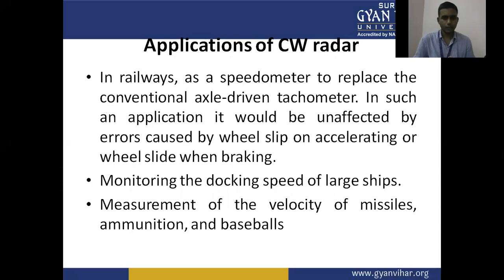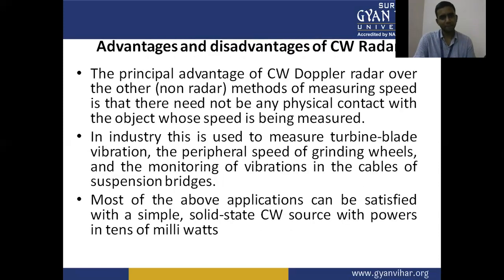CW radar is generally used for monitoring the docking speed of large ships. Measurement of the velocity of missiles, ammunition, and baseballs. Another application of CW radars is to measure the speed of missiles. They are able to find the direction of aircraft and missiles.